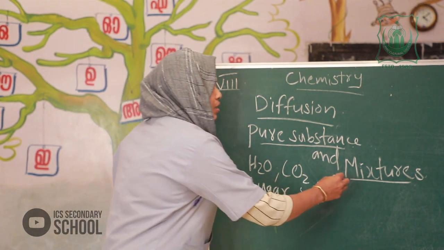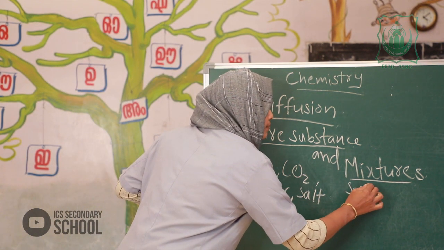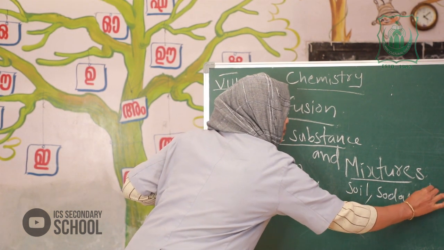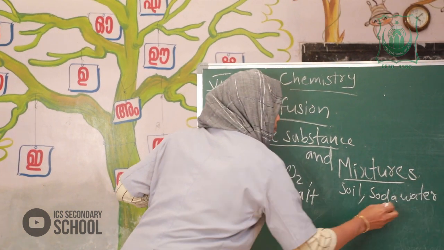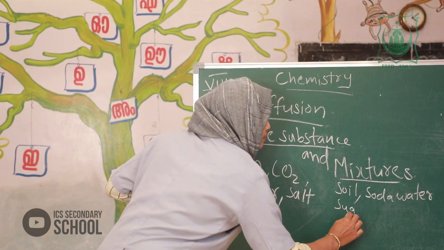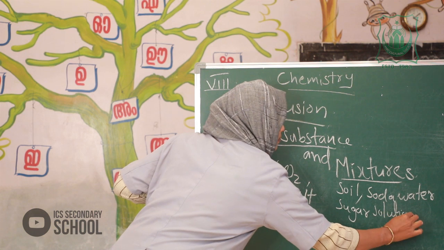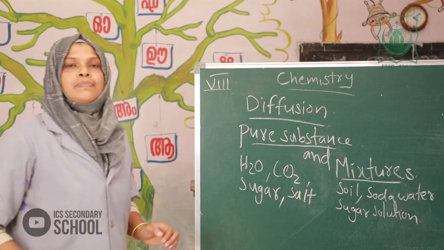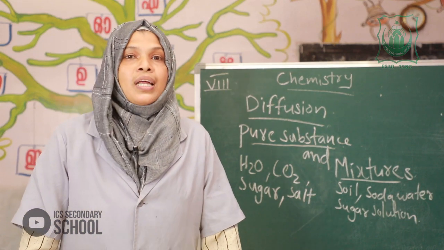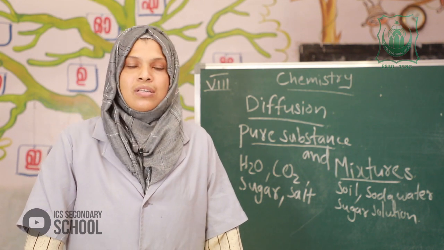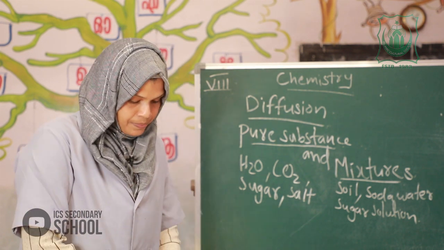Examples: soil, soda water, sugar solution, etc. Substances made of particles of different nature are called mixtures. Okay, look here.